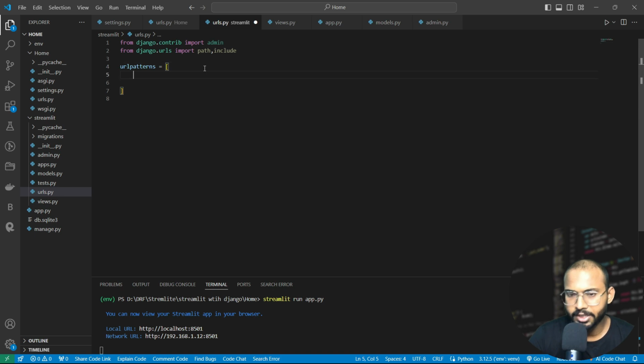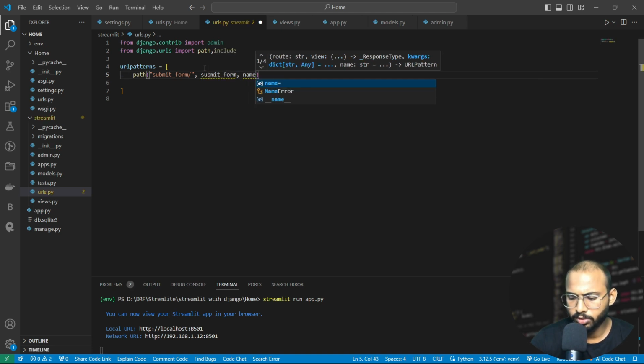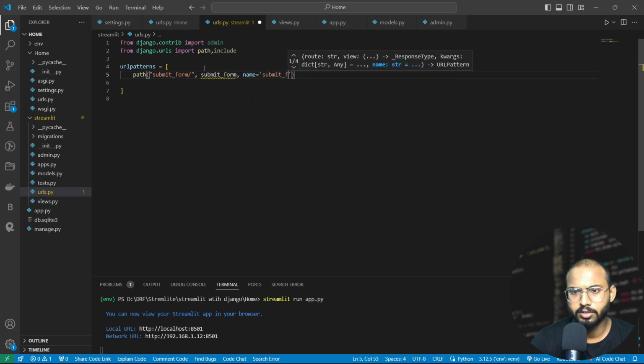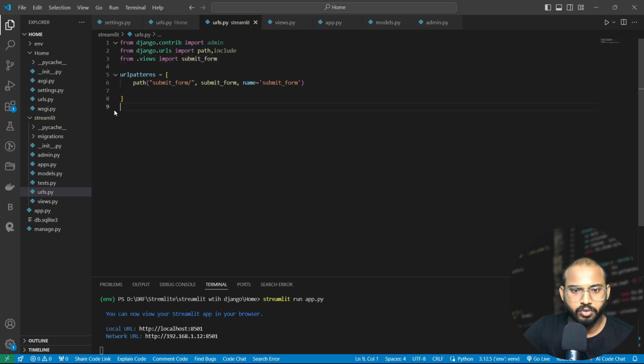Here we'll write path submit_form, and name equal to submit_form. So let's import submit_form from our views: from .views import submit_form. Fine, we have defined all these things.